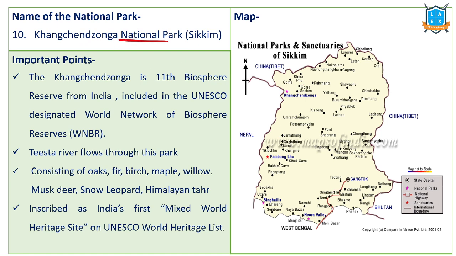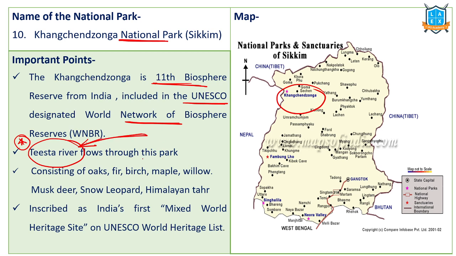Very, very important. Kanchenjunga National Park is on the northern, or rather northwestern side of the state of Sikkim. Kanchenjunga is the 11th Biosphere Reserve from India. It is declared as part of UNESCO's World Network of Biosphere Reserves. Teesta River, very important. This river is one of the controversial areas between India and Bangladesh. Teesta River is a tributary of the Brahmaputra River. Anyway, Teesta River flows through this particular national park.